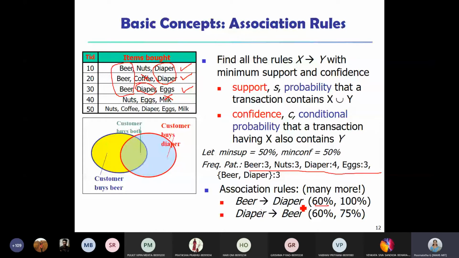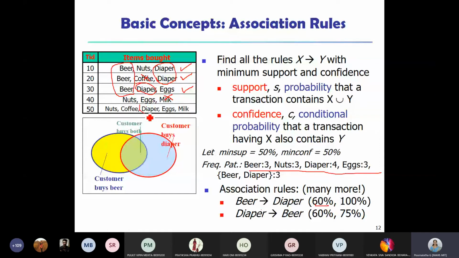Now if you look at the other way, the reverse rule, diaper implies beer. Here also, as I told you, the numerator or the support remains the same, because support means how many transactions contain both the items together. So still it is 3 by 5. But if you look at the confidence, there is one diaper in the last transaction. So there are 4 customers purchasing diapers.